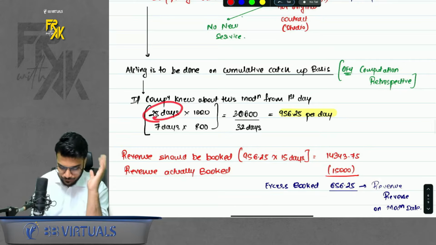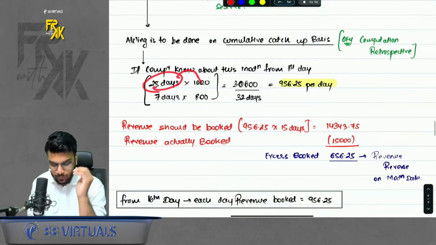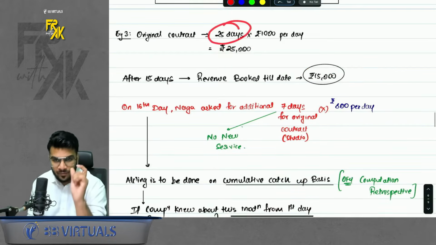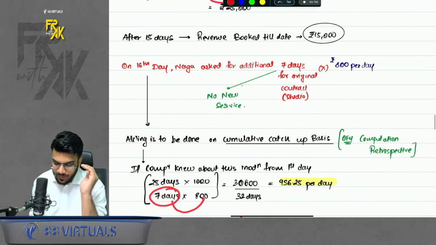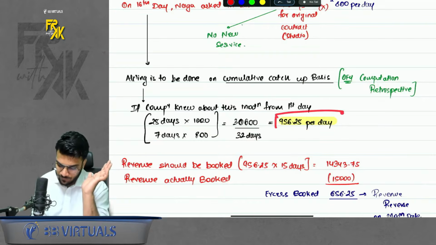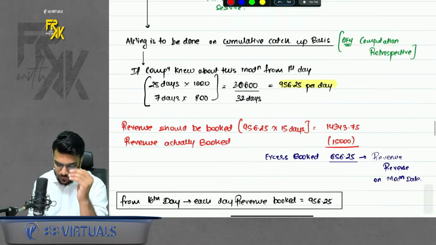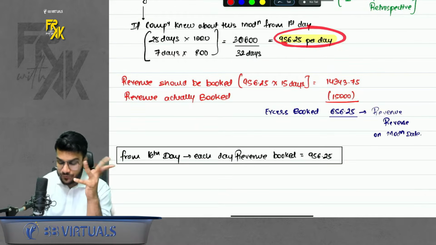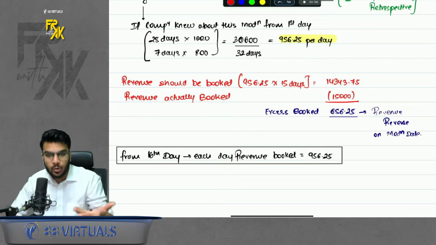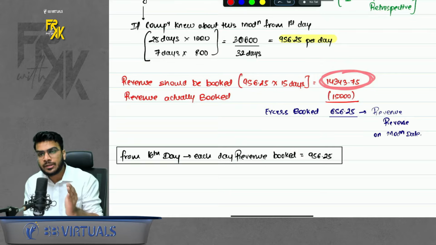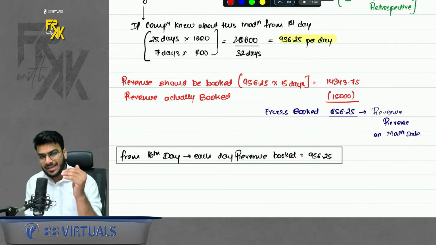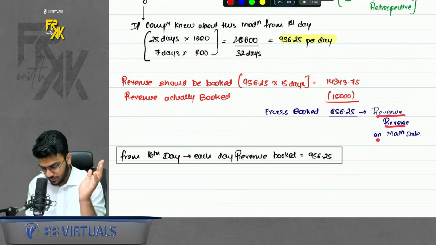So it was simple. We will take 25 days into 1000 and 7 days into 800. Basically, compute the average rate per day, assuming that we had this information from the first day. So what would have been the per day revenue? It would be 956.25. Now you will see, if I had this information from the first day, in the initial 15 days, how much revenue should I have booked? I should have booked this much, 14,343.75. But how much revenue did I actually book? I booked 15,000. So can I say I booked excess revenue? You will have to reverse that excess revenue.